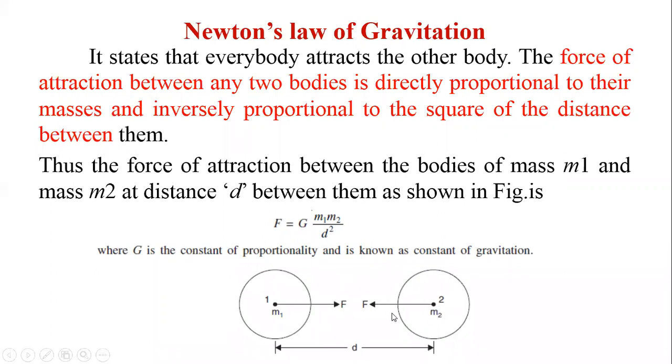Now if you see here, there are two masses m1 and m2 at a distance of d, and the force of attraction between them will be F is equal to G into m1 m2 divided by d square. m1 and m2 are the masses, d is the distance between them, and G is the constant of proportionality, which is always constant. You may call it the constant of gravitation.